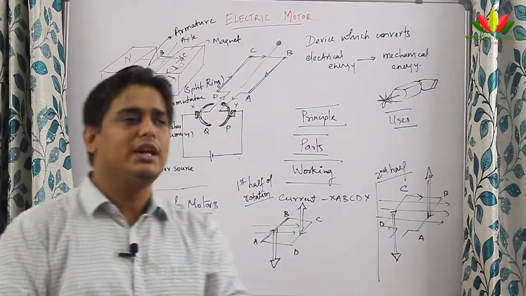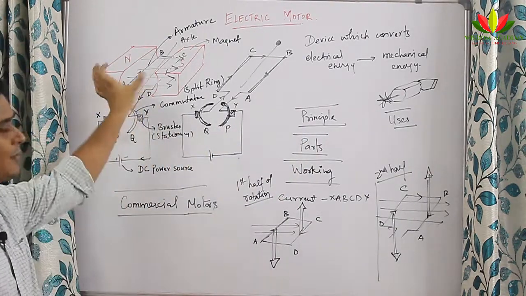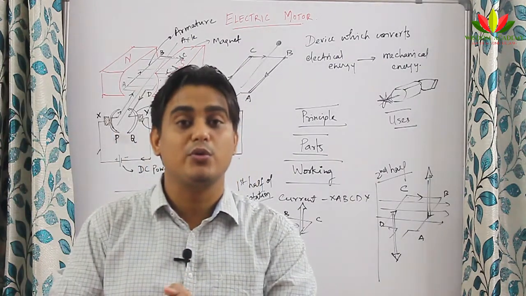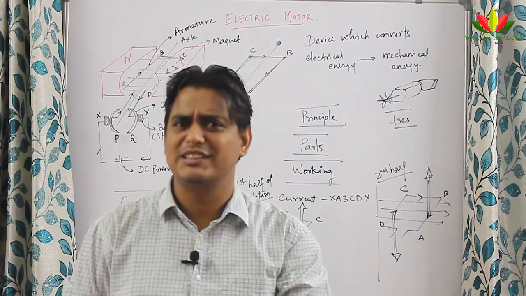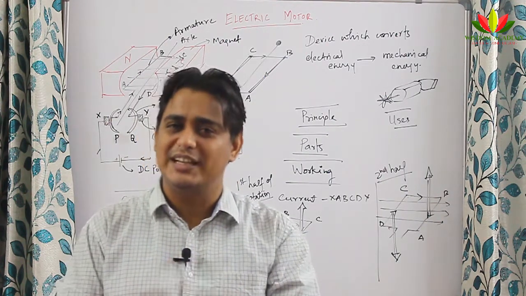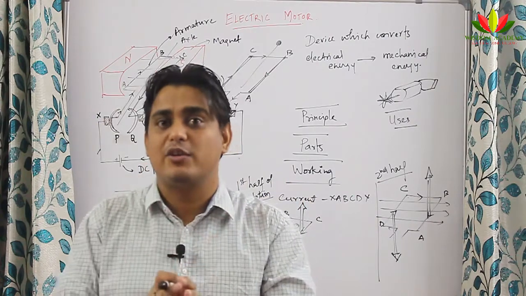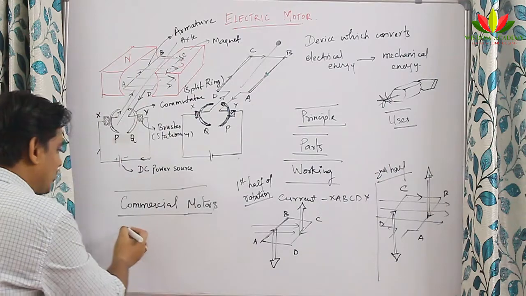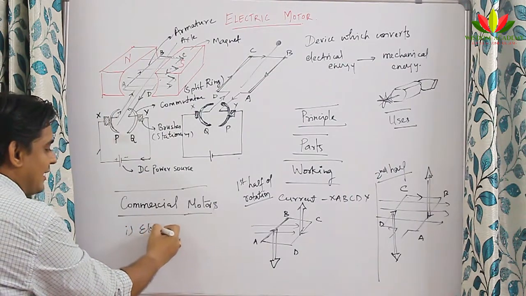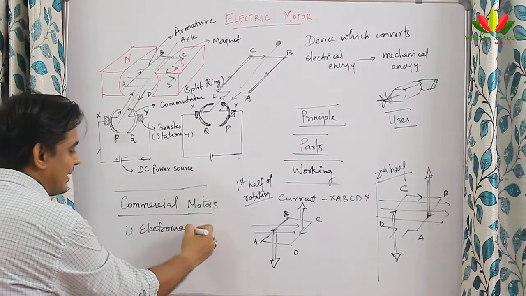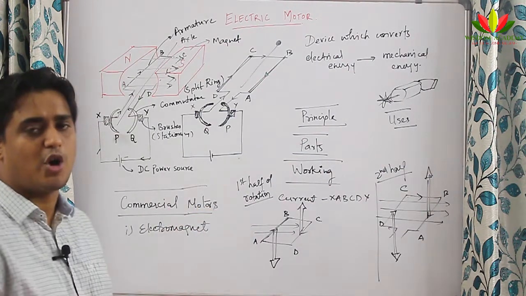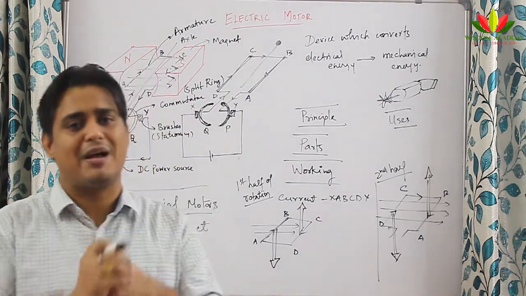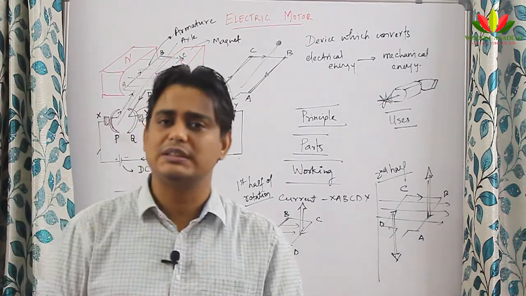There they don't use permanent magnets. Here I have used permanent magnets, because we have studied in the previous session that permanent magnets don't produce a very strong magnetic field. What produces it? Yes, solenoid. So we want to create some artificial magnet which can produce a heavy magnetic field. So we use electromagnets. So the first point of difference between a commercial motor and a normal DC motor is that a commercial motor uses electromagnets, whereas domestic motors use permanent magnets.